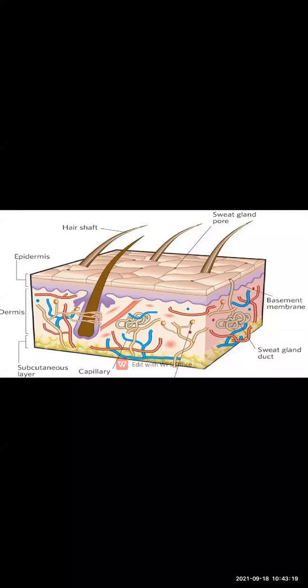So what is the use of the subcutaneous layer? It regulates the body temperature of your body. That work is done with the help of subcutaneous. And this subcutaneous also shows the sweat emerging out from the skin.